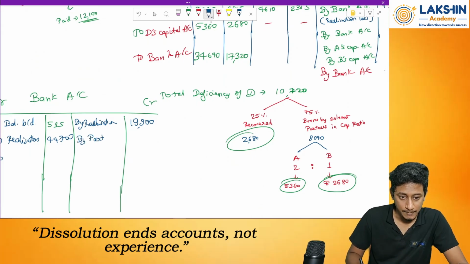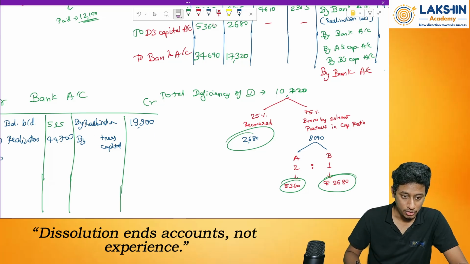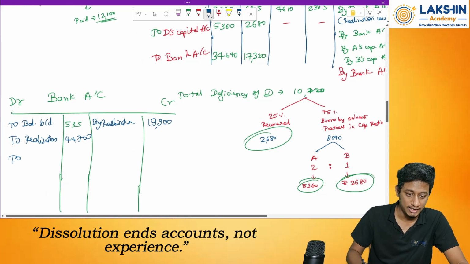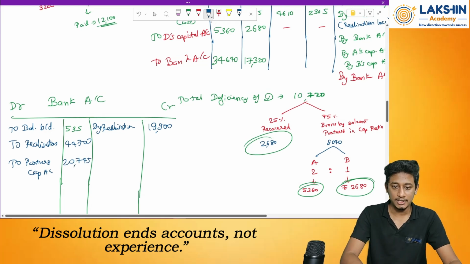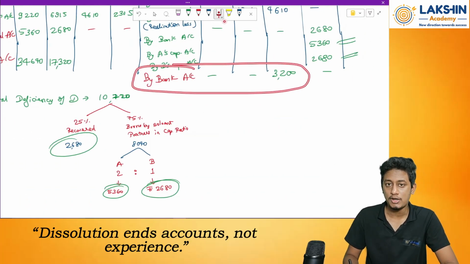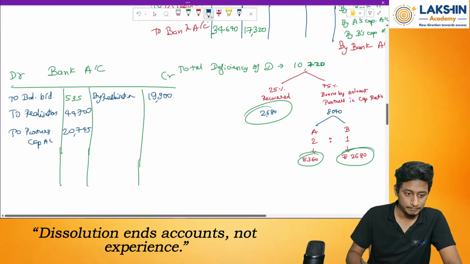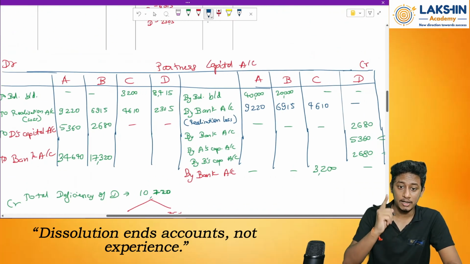By partners capital account. In examination, pass by A's account debited, by B's account debited, by C's account debited, right? Okay, not over here. They have brought in cash, right? So debit the account, because cash increases or bank account increases. So to partners capital account, 2,745. Then again, Mr. C has brought in some money, 3,200. Pass it again. So C's capital account debited, 3,200. I think Mr. D has also brought in some money.